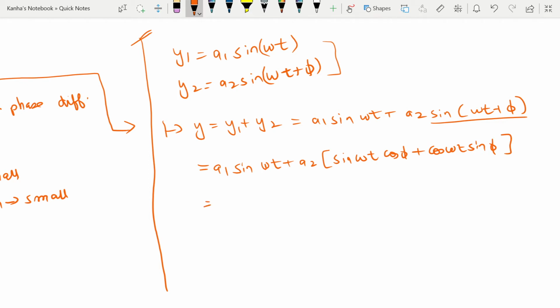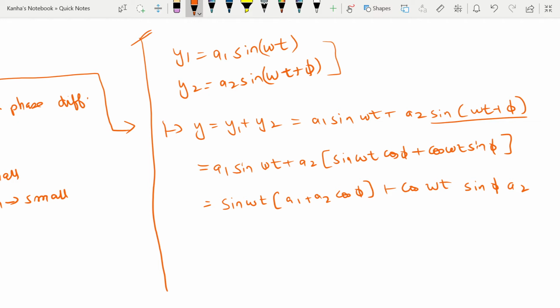And this can be easily written as sin omega t into (a1 plus a2 cos phi) plus cos omega t into sin phi into a2.